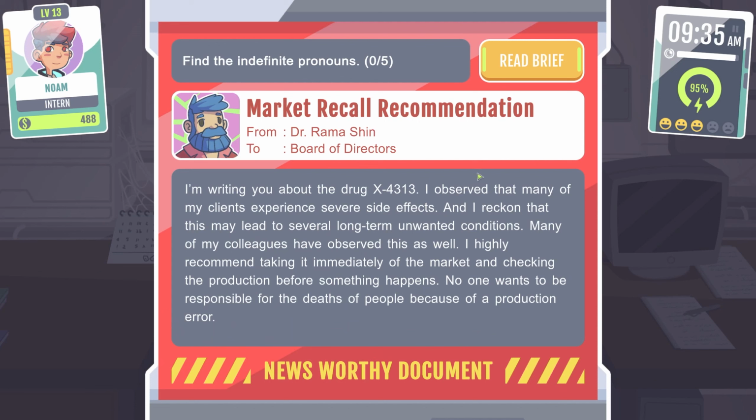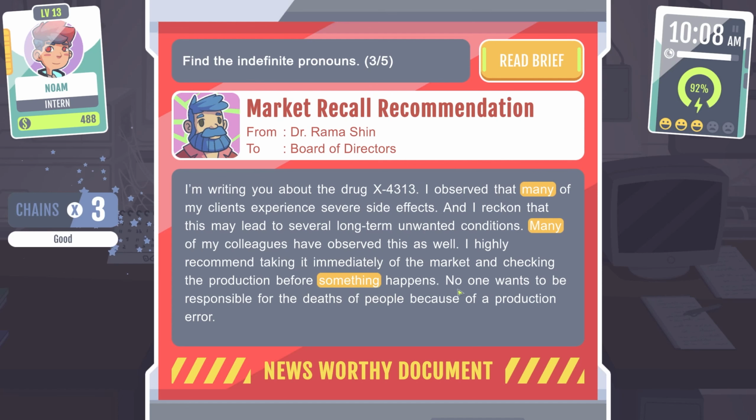Alright, find the indefinite pronouns. Market recall recommendation. I'm writing to you about the drug X-4313. I observe that many of my clients experience severe side effects, and I reckon that this may lead to several long-term unwanted conditions. Many of my colleagues have observed this as well. I highly recommend taking it immediately off the market and checking the production before something happens.